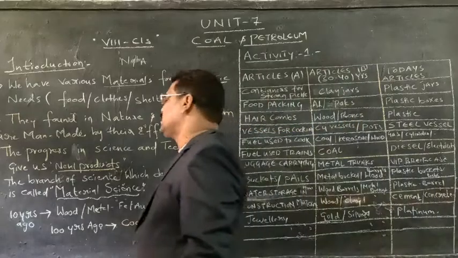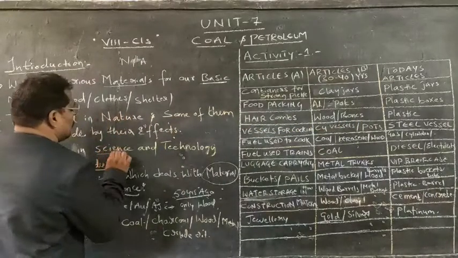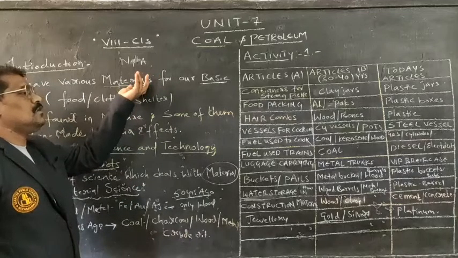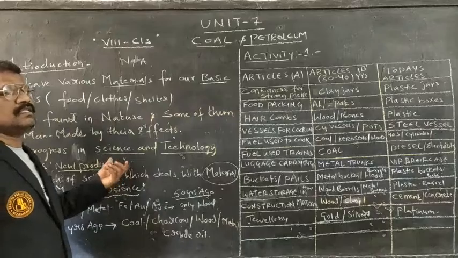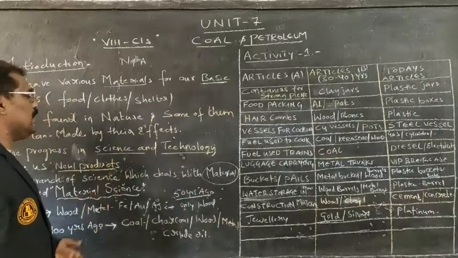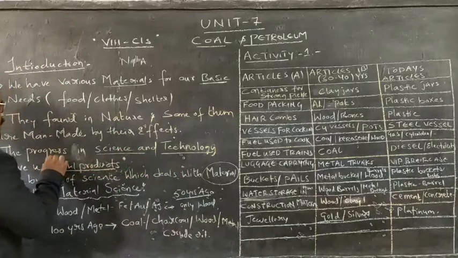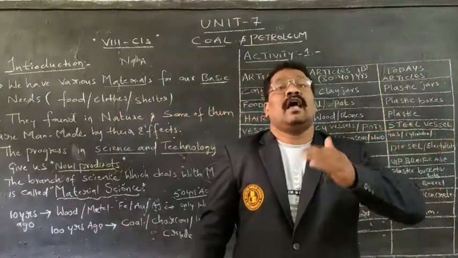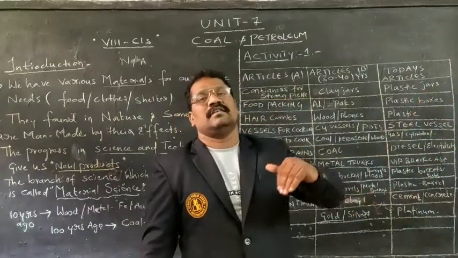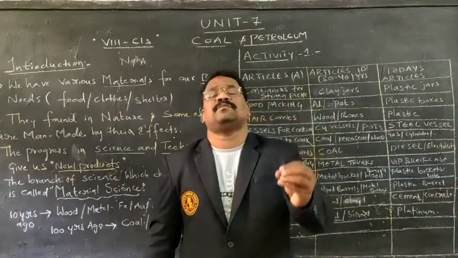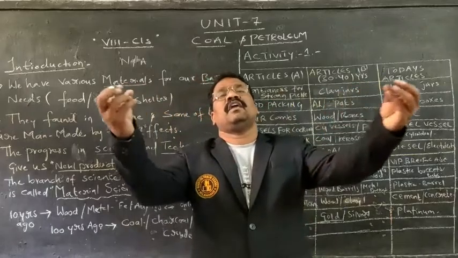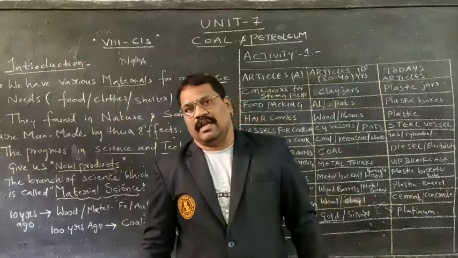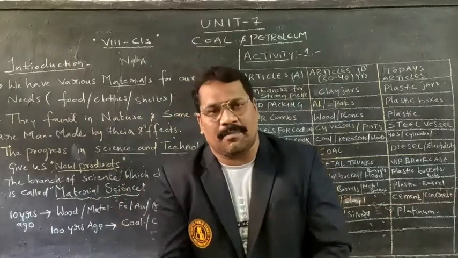The process of science and technology is to extract all these materials. As there is progress in science and technology, different types of new products are invented. As years go on, different types of materials have come into existence in our livelihood. How did it happen?